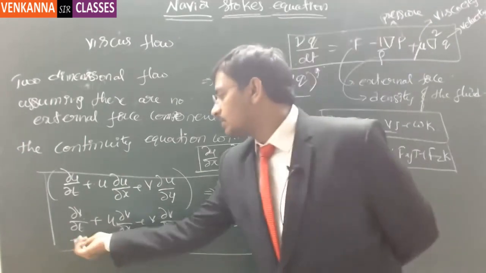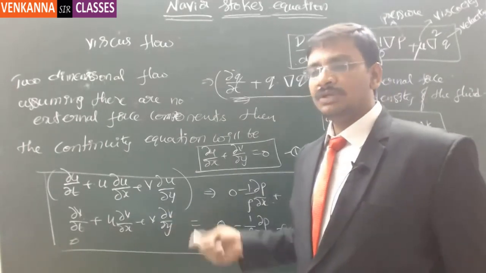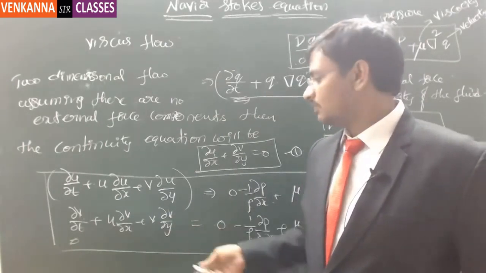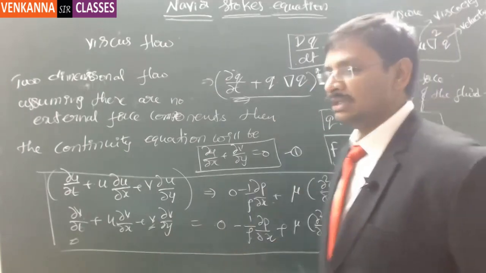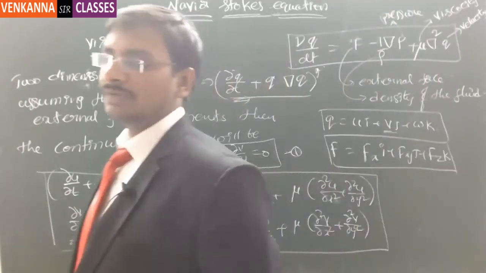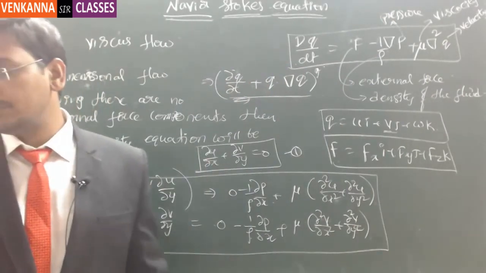Now, this component also we will make 0. And if it is only a single-dimensional flow, this v component also we will make 0. First, note this down, then we will take one particular case of the Navier-Stokes equation, an exact solution. Just note this now.